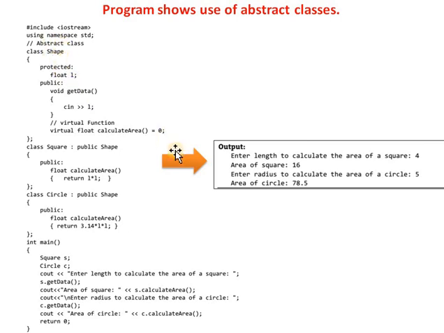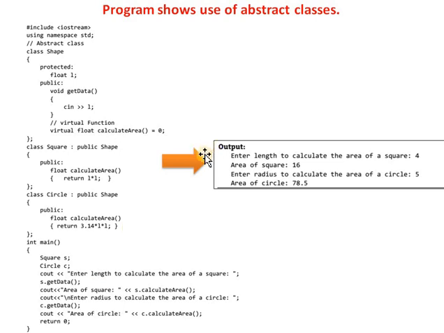How to define a pure virtual function? A pure virtual function is defined by using the virtual keyword. Here is the virtual keyword, then the return type, then calculate area, and a pure virtual function ends with a 0 value. A pure virtual function does not have a function definition, only a declaration, and the function definition is written in the derived classes. This is an example of an abstract class.